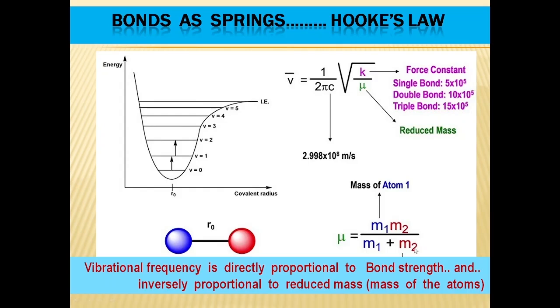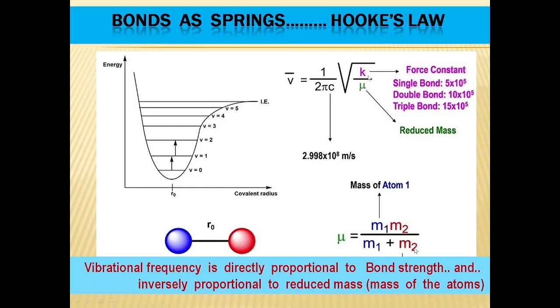But normally in our problems, we are dealing with the frequency or wave number in centimeter inverse. So we are using the value 3 into 10 raised to 10 centimeter per second. So what is the significance of Hooke's law? It states that the vibrational frequency of a bond is directly proportional to the force constant, that means the strength of the bond.